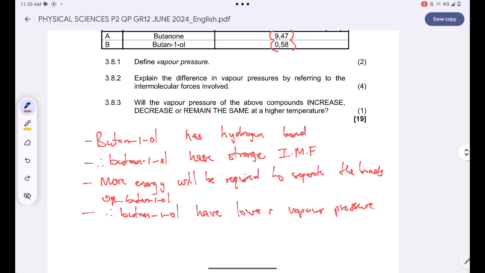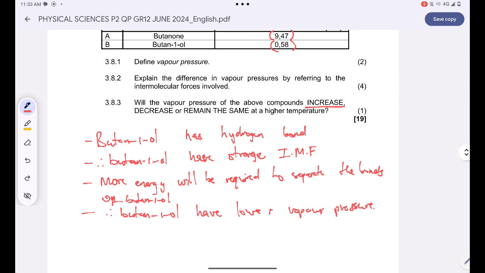Okay, will the vapor pressure of the above compounds increase, decrease, or remain the same at a higher temperature? At a higher temperature, guys, they will increase. Are you together? Because if you increase temperature, you're also increasing the vapor pressure of your substance